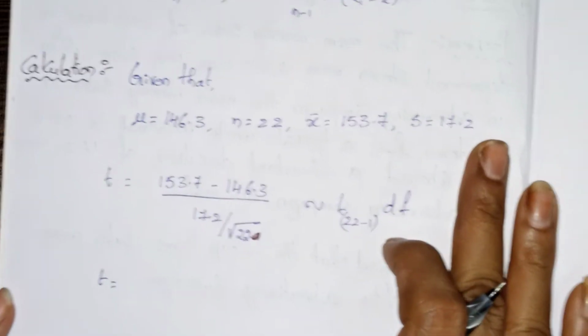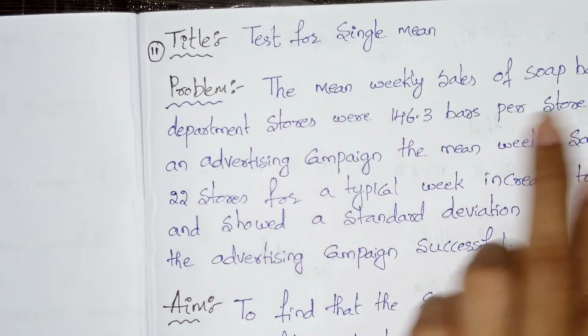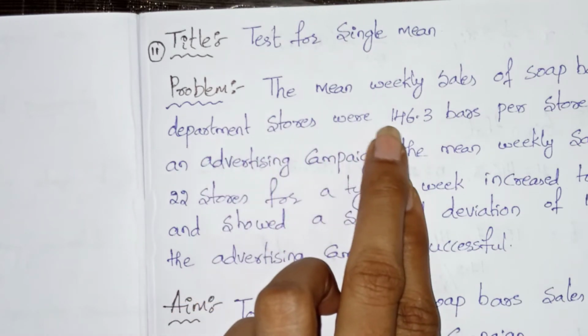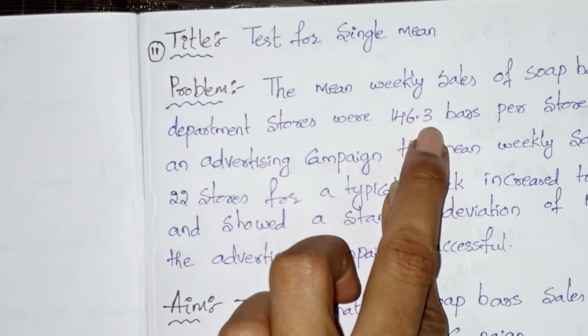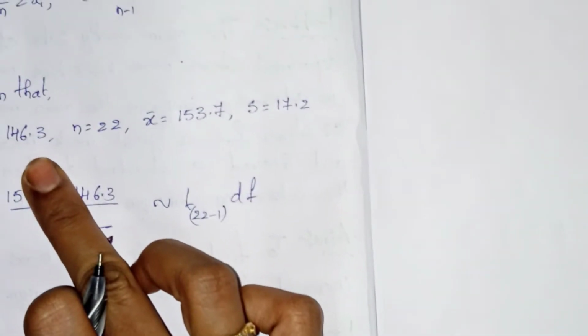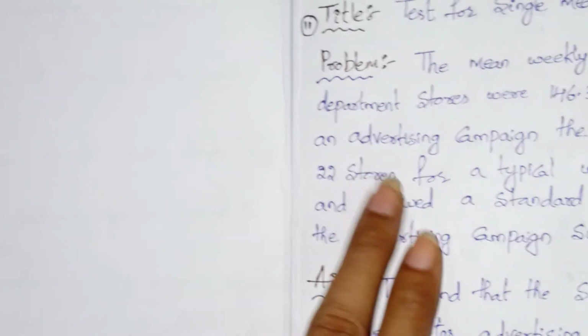Now the calculation part. Given mu: the mean weekly sales of soap bars in department stores were 146.3, so mu equals 146.3. For n, they told us 22 stores.